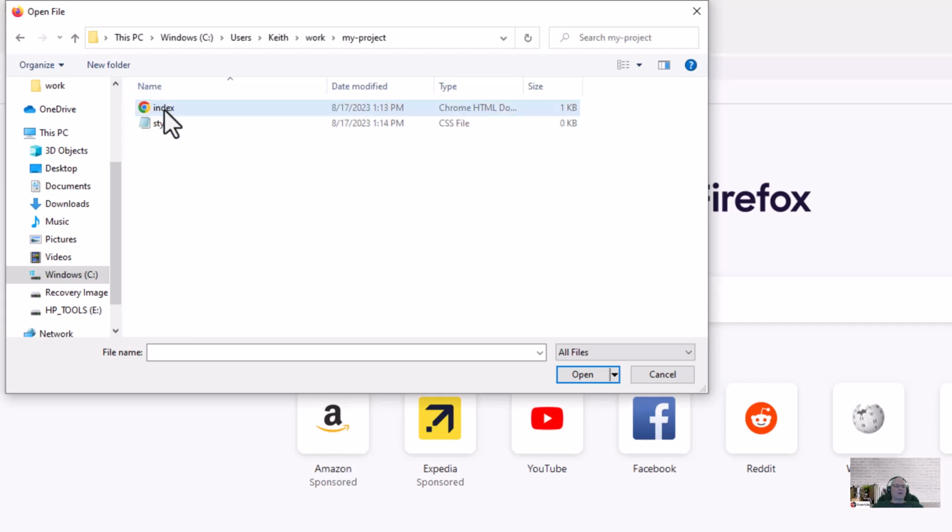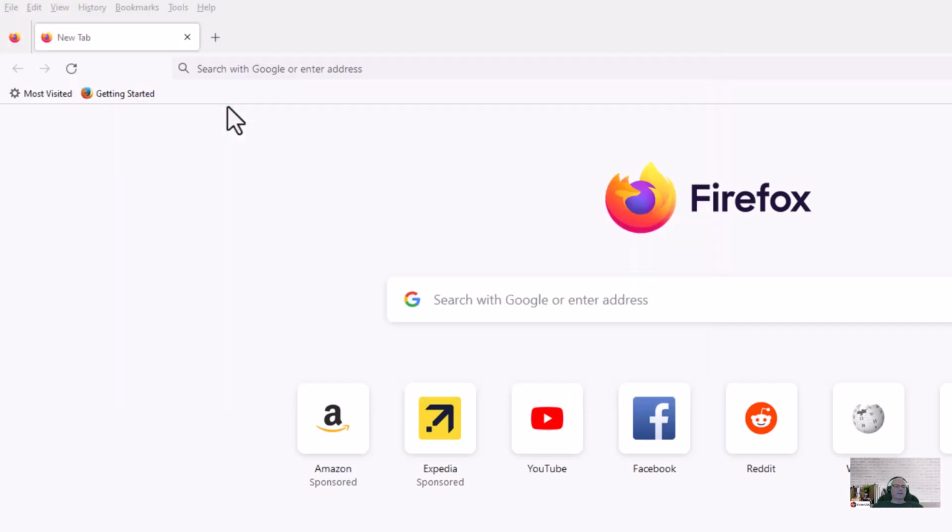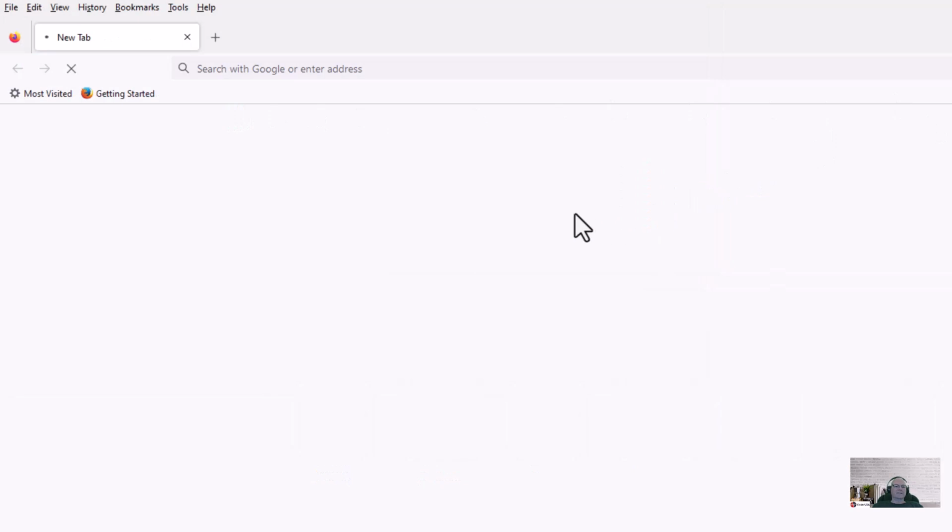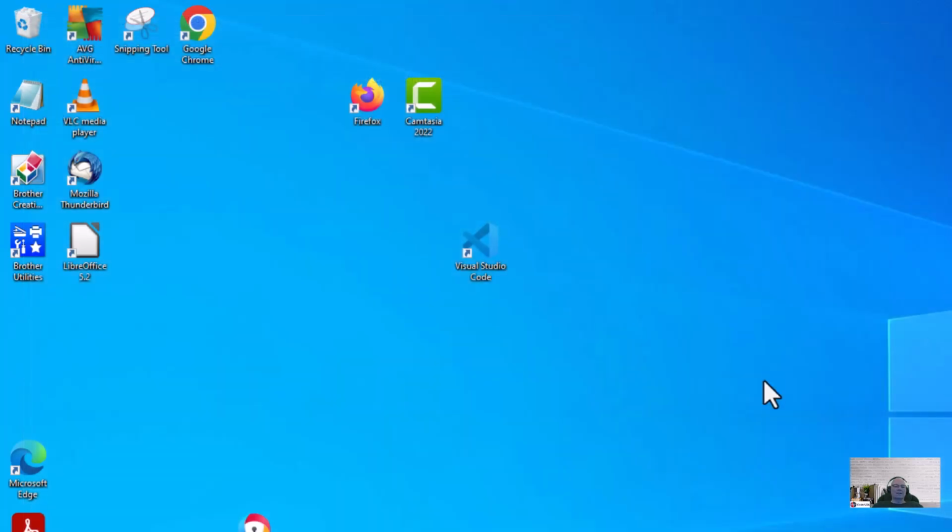Okay, so index. I want to run index. So I'm going to click twice on it. Two left mouse clicks. Bam. Hello, was that H1? Remember the H1 I added? Hello? And there it is. Bam. So this is how you run your HTML. This isn't an HTML course, but just so you'll be able to do that.